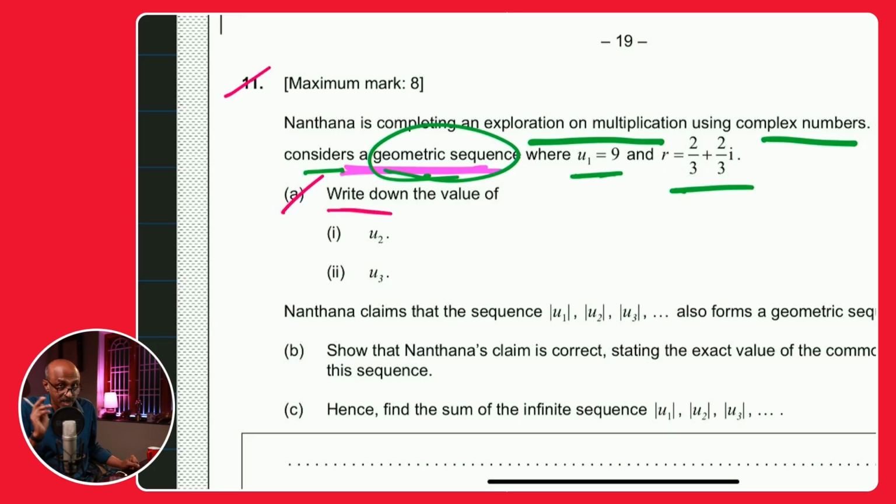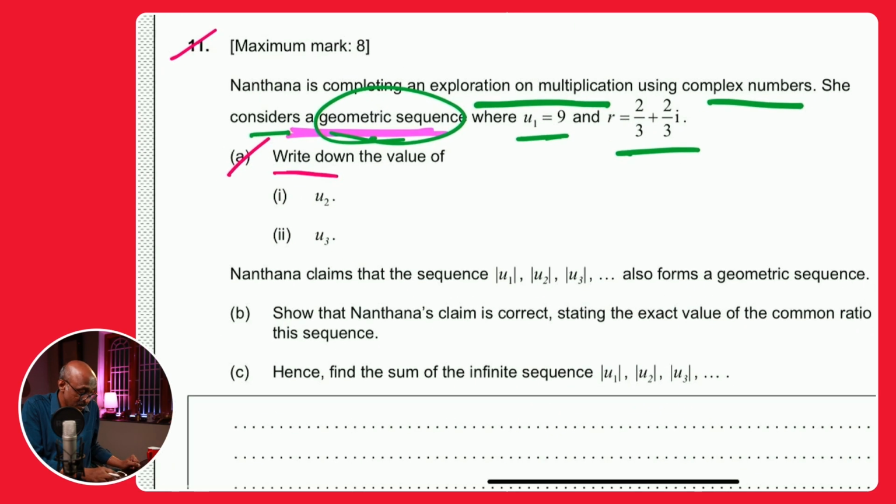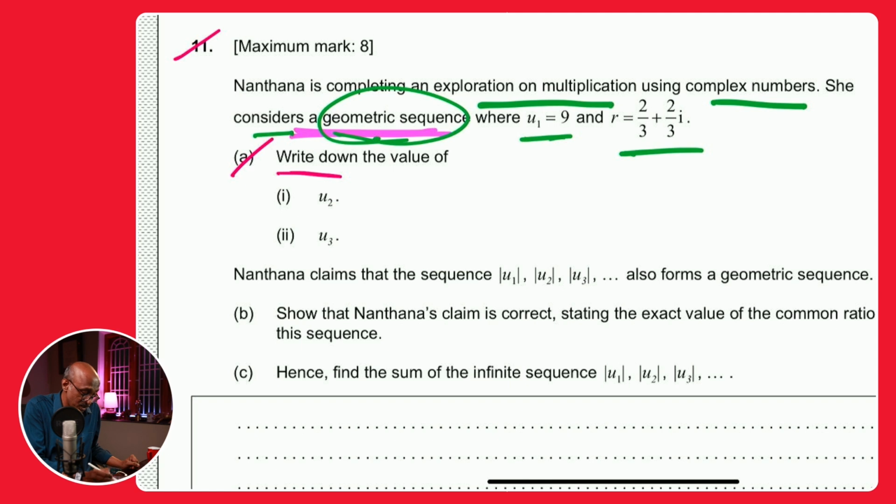Sometimes when we see the words write down in the IB, you just have to write down. And as you can see, it's just 2 points. That means it's possibly 1 and 1 point, okay? So not much working is required, because it's just write down, as opposed to show that or bring it in a certain form.